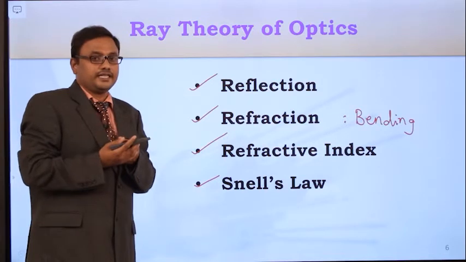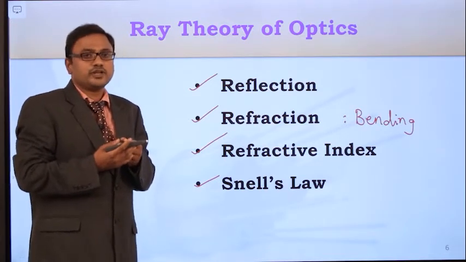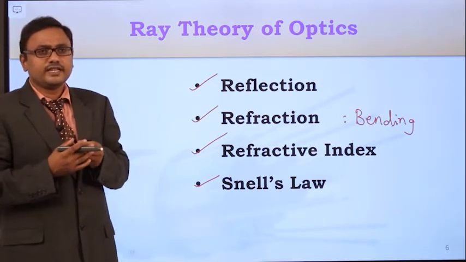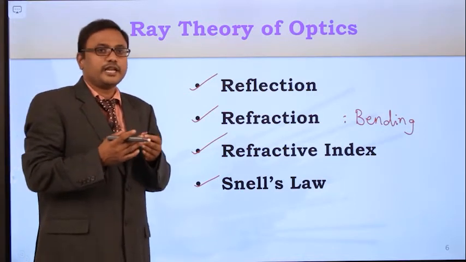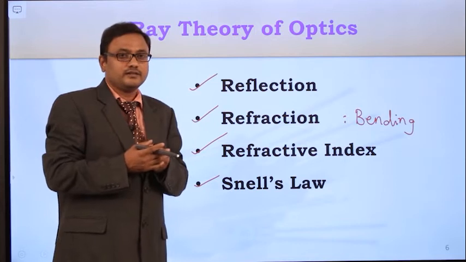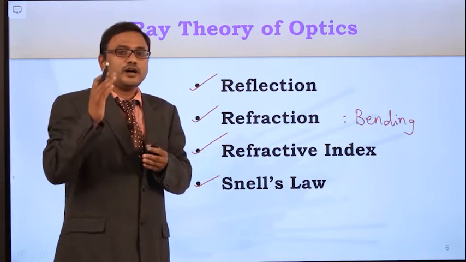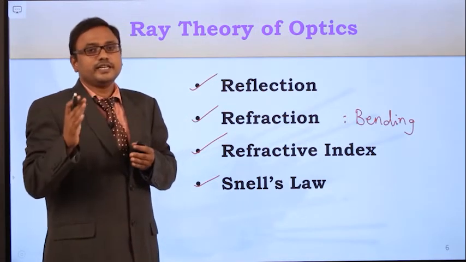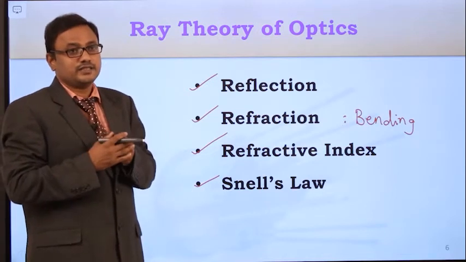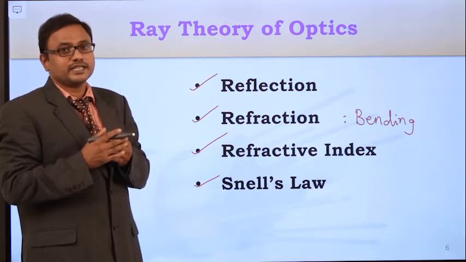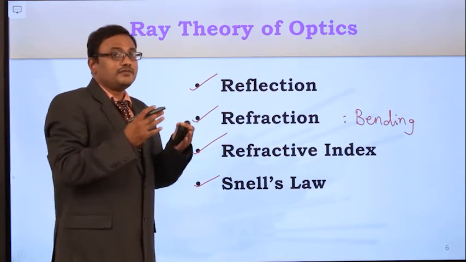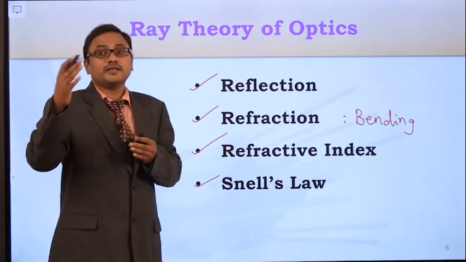velocity of the light. So here let me ask you one question. What is the velocity of light? Generally we say that it is 3 into 10 power 8 meters per second. Your answer is correct if the medium of propagation is free space. The velocity of light in free space is 3 into 10 power 8 meters per second, but the same velocity will not be maintained in some other medium like water.